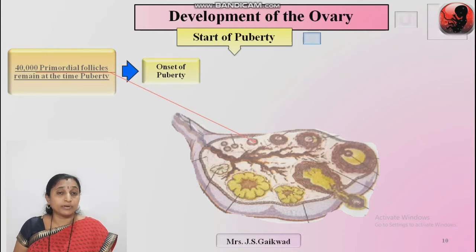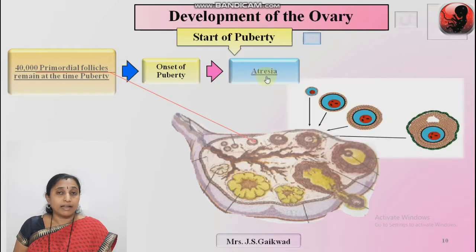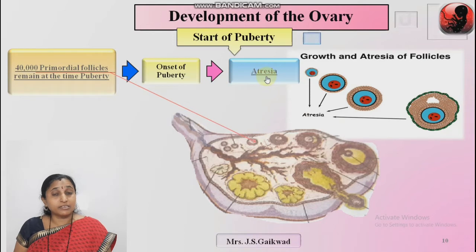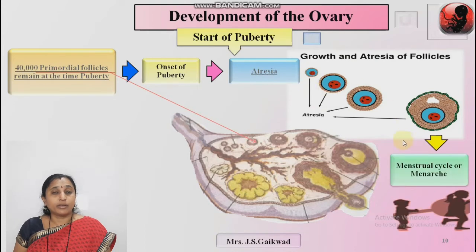At that time, atresia occurs, a large-scale destruction of the primordial follicles. And the phenomenon characteristic of the human female, the menstrual cycle, starts, the menarche. Those are the developmental stages at the time of puberty.